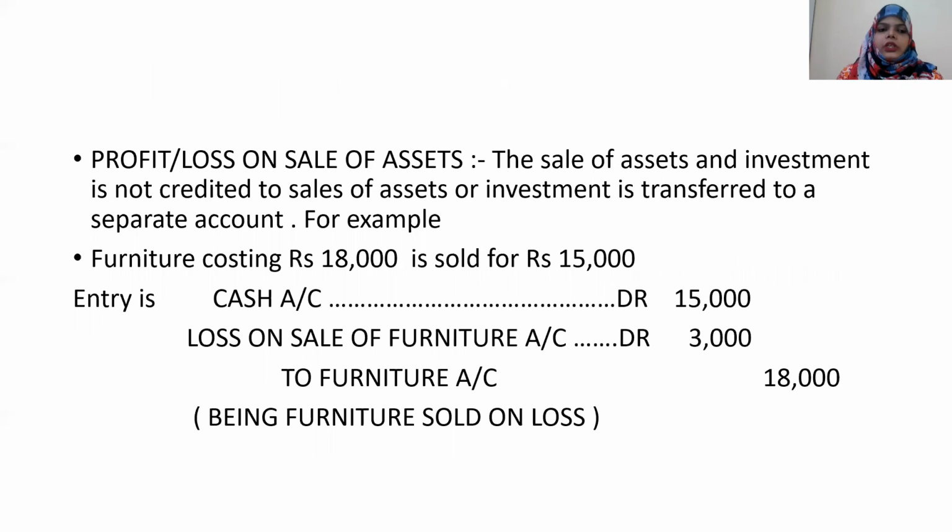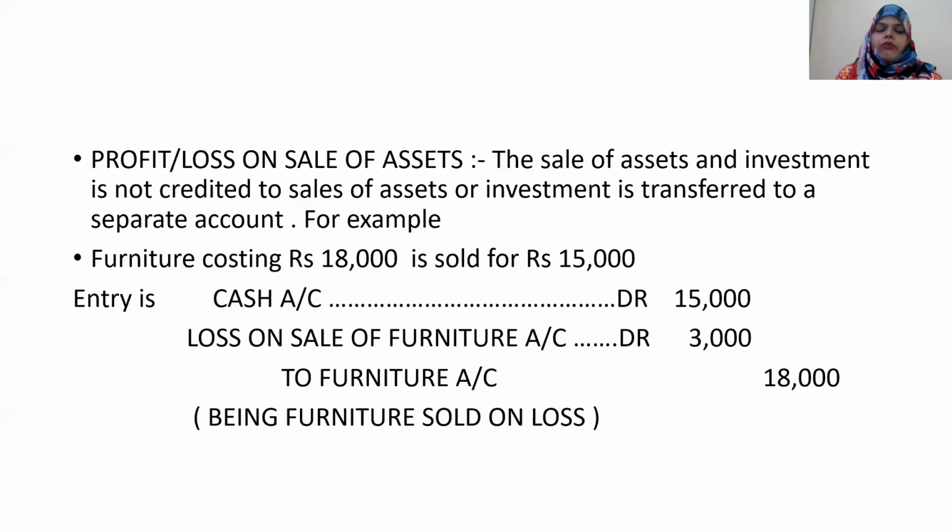Next, profit and loss on the sale of asset. The sale of asset and investment is not credited to the sale of asset or investment account. It is transferred to a separate account. For example, if you're earning profit on goods, it is transferred to the particular goods account, meaning purchase account or sale account.